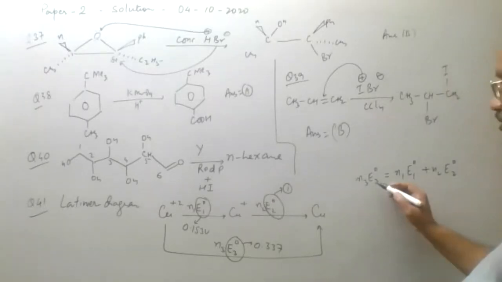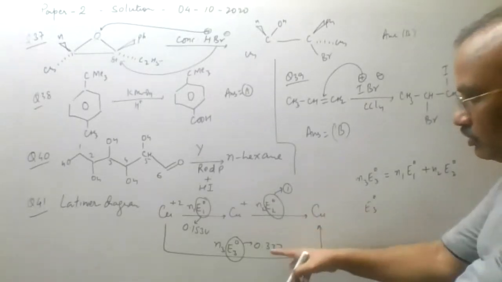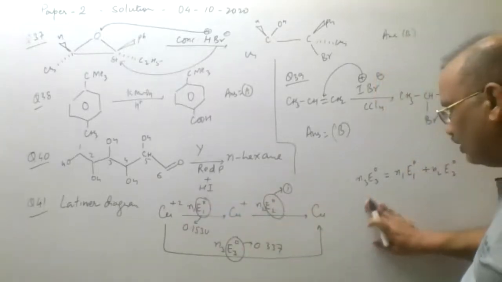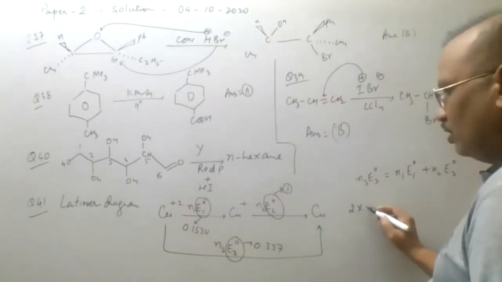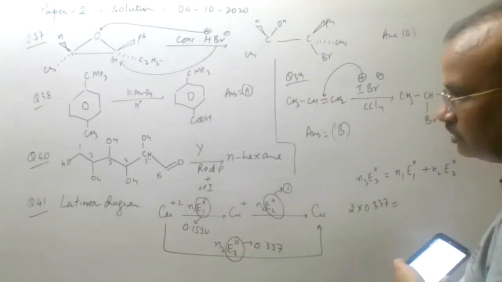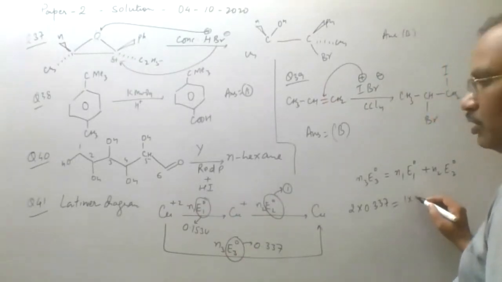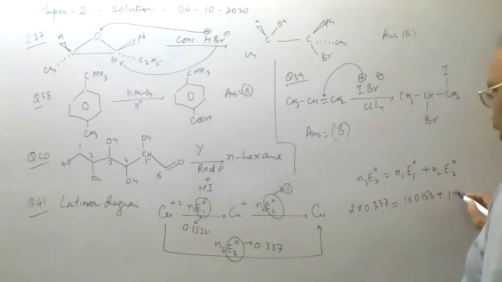We have to calculate E2 naught. Here n3 is 2, so 2 into 0.337 is equal to 1 into 0.153 plus 1 into E2 naught.